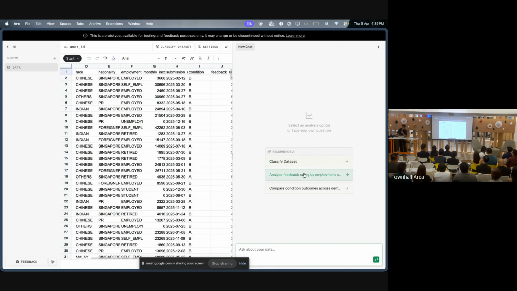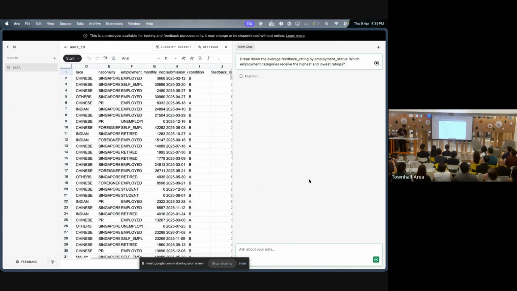In this one, let's say I want to analyze feedback rating by employment. These are some recommended things based off your data set. You could type your own stuff, that's fine. But you could just enter this, and then the LLMs will plan out and analyze the data set for you. It is a spreadsheet-first tool, and that is intentional.